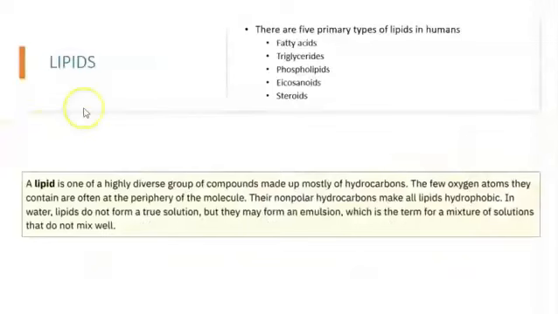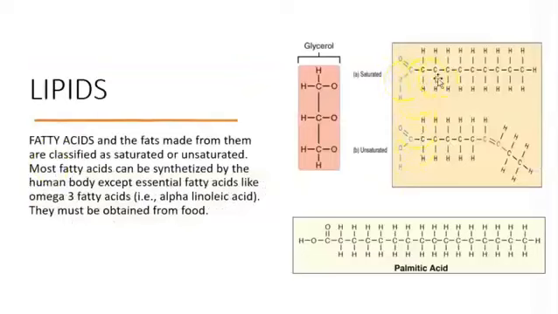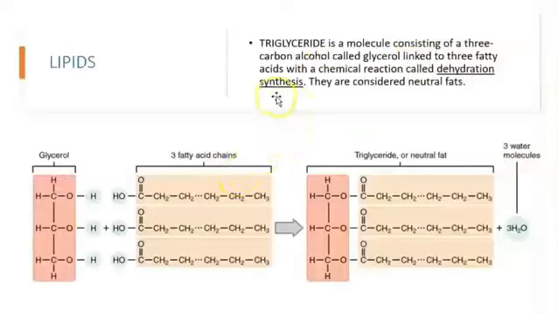Okay, so if we keep scrolling down, lipids here, you're going to see these lines right here. These are going to be called fatty acids, such as palmitic acid, for example, and they are mixed with glycerol. What chemical reaction do you use to mix things? You use a dehydration synthesis, and when you mix them, you're going to form this structure, which is going to be a triglyceride. Why? Tri, because you have 1, 2, 3 fatty acids, and it's combined with glycerol, a triglyceride.